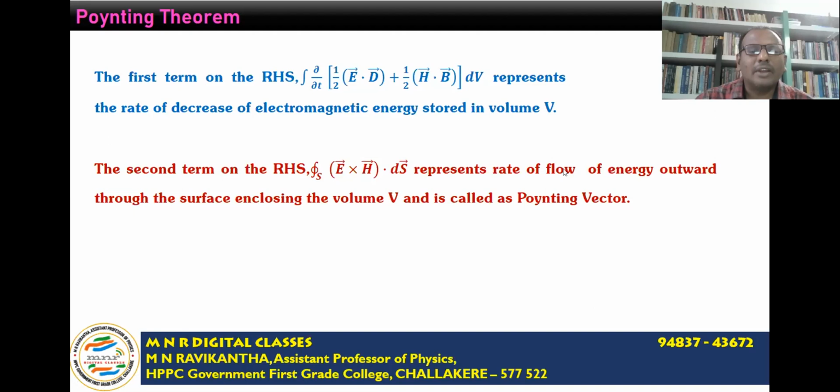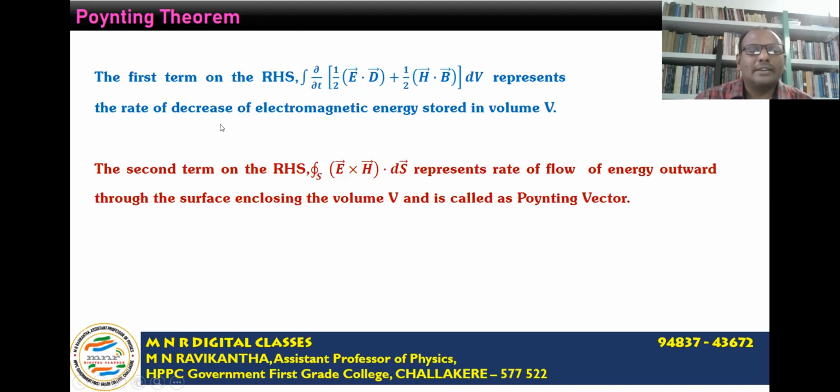The second term on the RHS, that is the surface integral of E bar cross H bar dS, represents the rate of flow of energy outward through the surface enclosing the volume V. So the conclusion is, whenever a charge is in motion, it dissipates energy in the electromagnetic field.